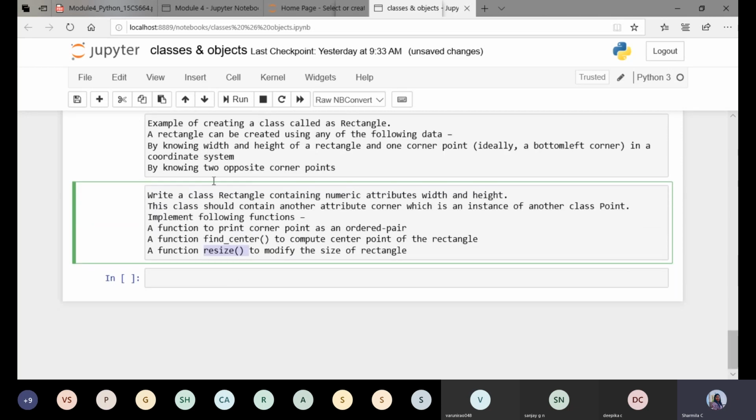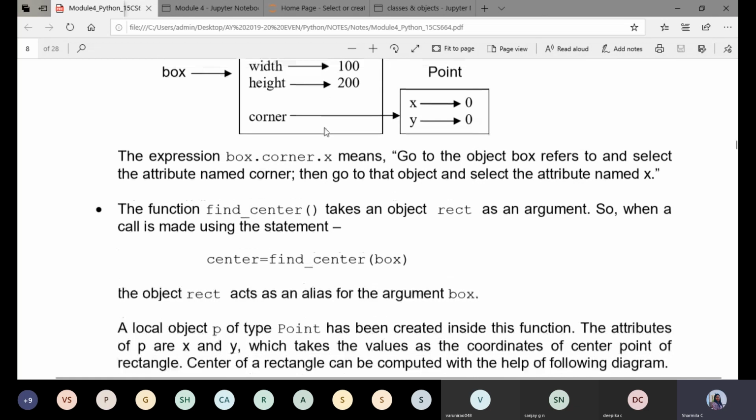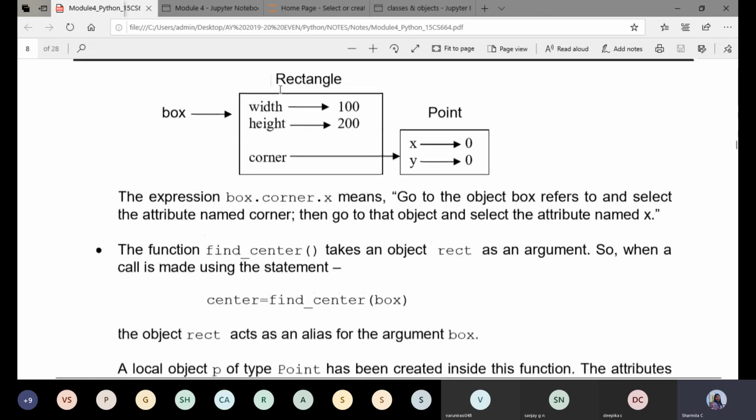Now we'll start implementing this. Something similar to this: we have a class Rectangle and a class Point, where Rectangle has an instance or an object, box. This object has two attributes of its own, width and height.